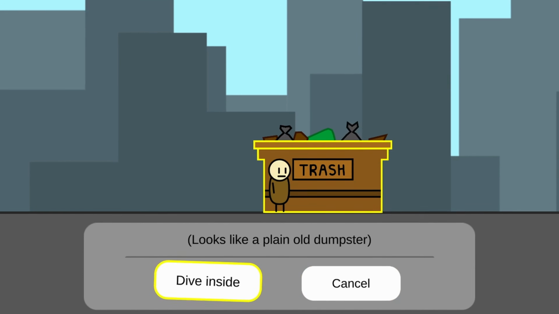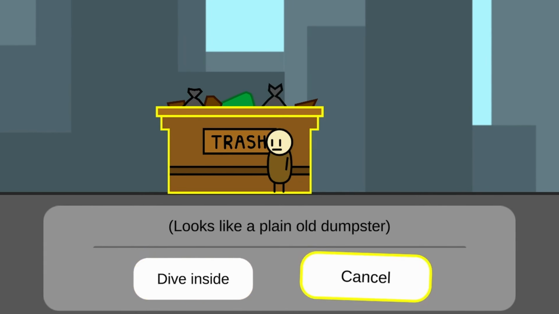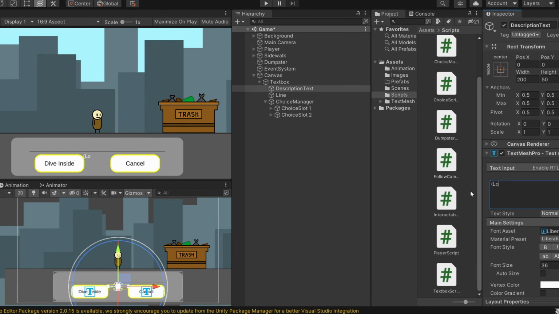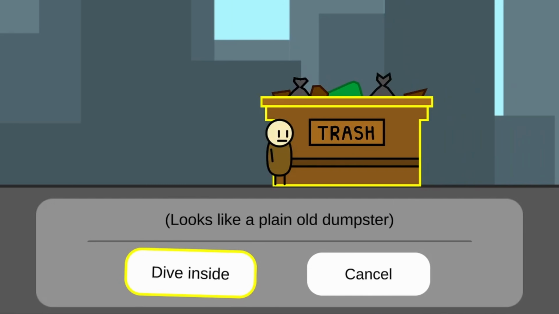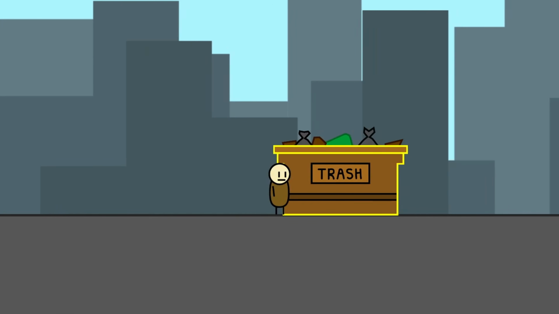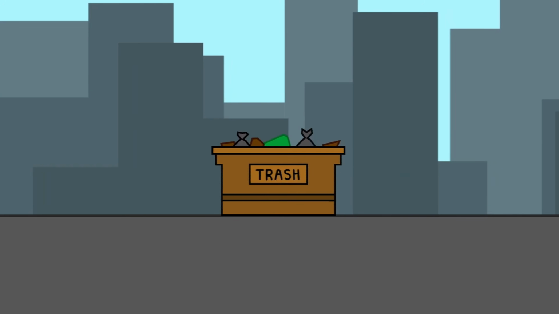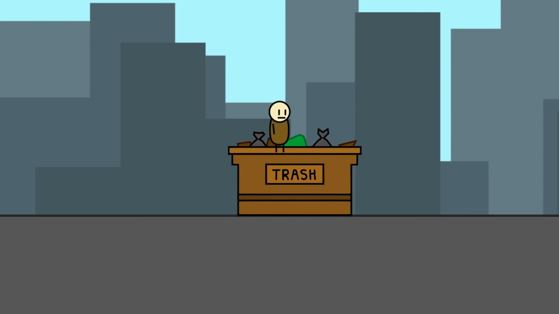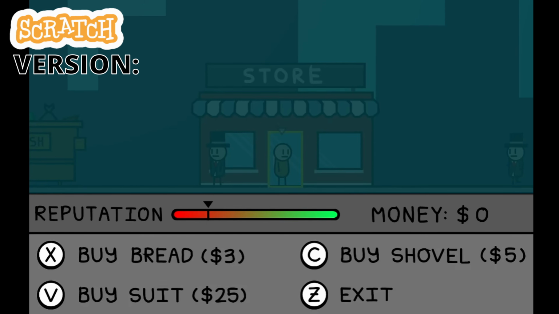Since I'm going to be using this text box for not only the dumpster, but also for other future interactable objects, I made it pretty flexible in that I can set anything for the description and the button choice text, and the text box will dynamically adjust. And naturally, I had to test it out by making the dumpster description say part of the B movie script. I also made it so that the player sometimes finds cash when he dumpster dives, and now the dumpster interaction is fully complete. The next thing to add was the store, where the player can buy some items.